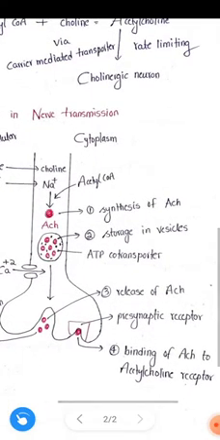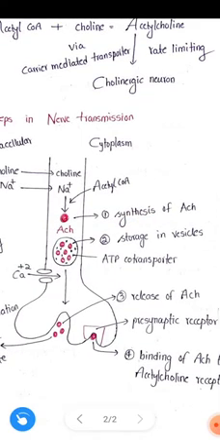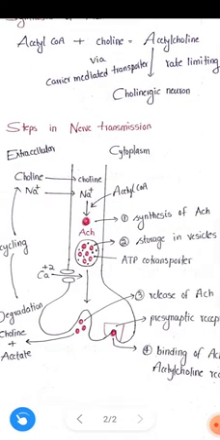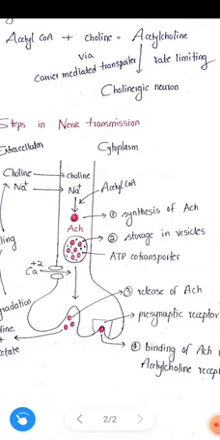First, coming to the synthesis of acetylcholine. Acetylcholine is synthesized by the combination of acetyl coenzyme A and choline. This acetyl coenzyme A and choline enter the axon or cytoplasm of the neuron, and these two combine to form acetylcholine. The formed acetylcholine is stored in the vesicles.